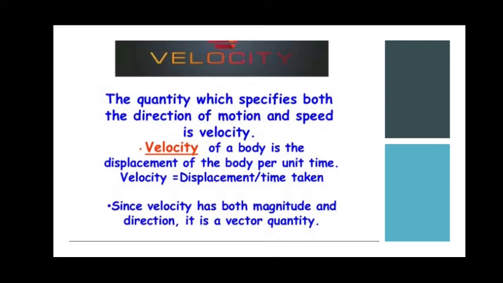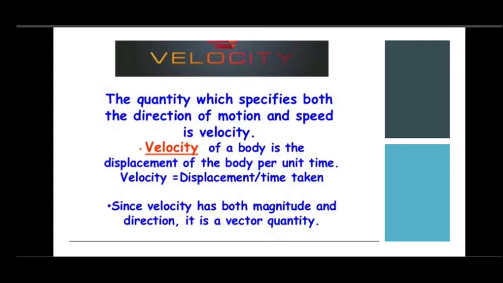The quantity which specifies both the direction of an object and the speed is called velocity. Since it depends on both magnitude and direction, it is called a vector quantity.